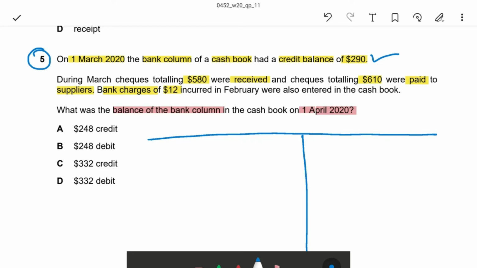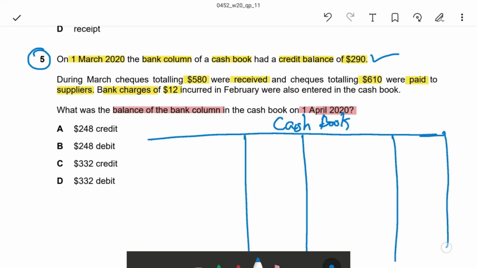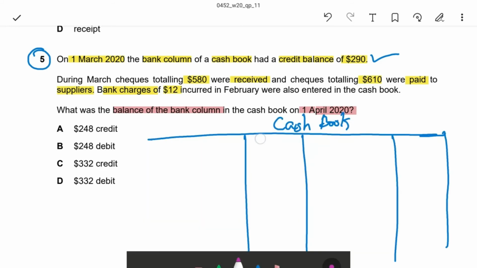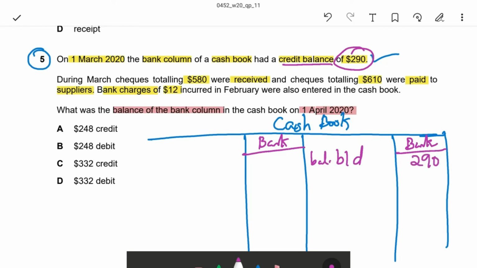Cash book, bank column. First, credit balance 290, balance brought down, is 290 on the credit side.